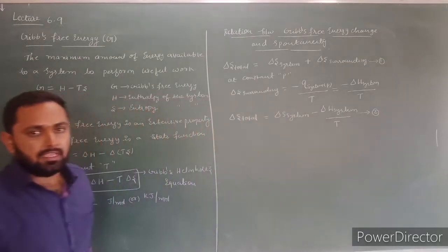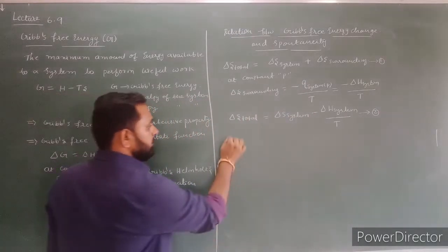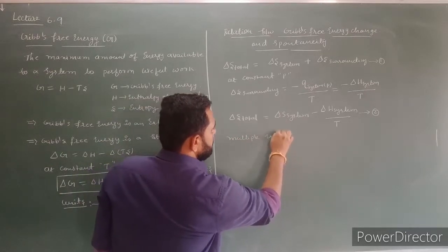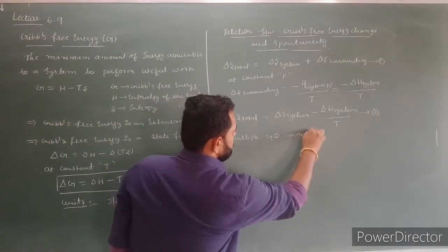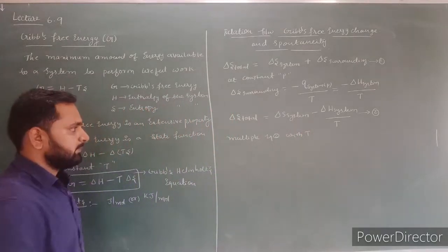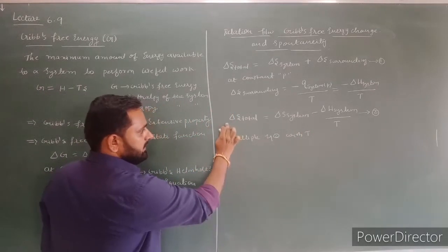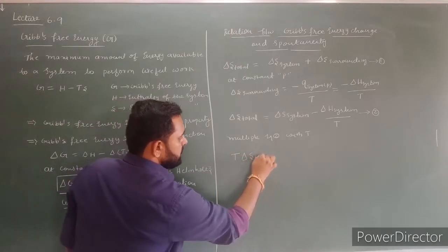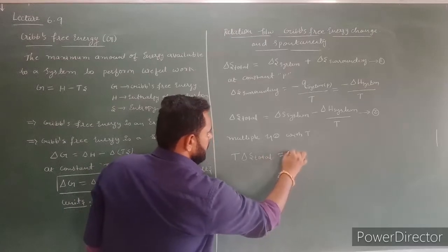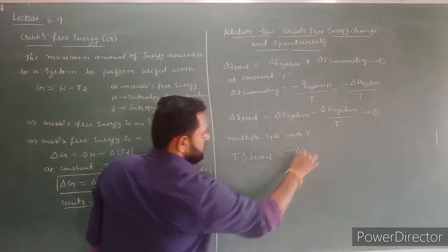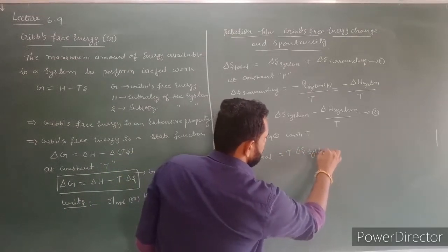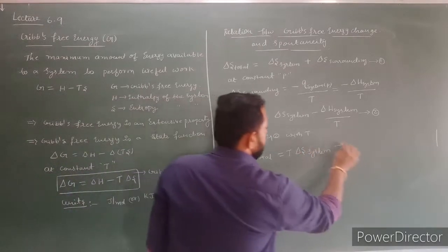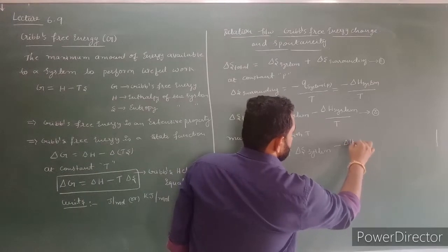Now multiply equation 2 with T, temperature. Then this equation becomes temperature into total entropy change is equal to temperature into entropy change in the system minus, here temperature gets cancelled, then minus enthalpy change in the system.